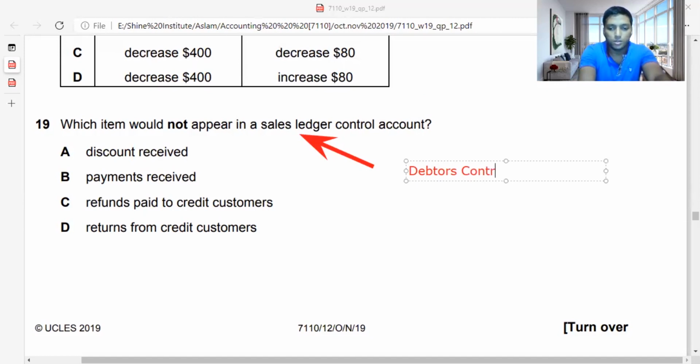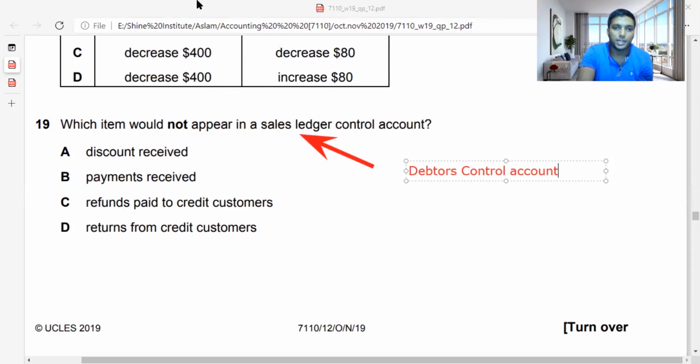So I'll write here debtors control account. Then which item would not appear in the sales ledger control account? Discount received will come under the purchase control account. Payments received will come under the sales ledger control account. Refunds paid to credit customers and returns from credit customers are both debtors control account, meaning credit customers. So C and D will come. B, payments, might also be in the purchase account, but what will not come to the sales ledger control account is discount received. Instead of discount received, what will come to the sales account is discount allowed.